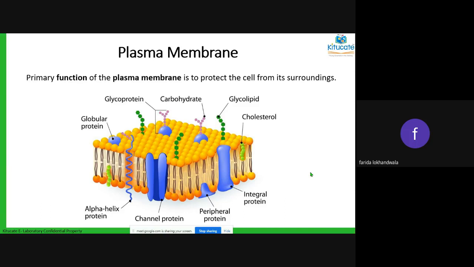This is exactly how the plasma membrane structure looks. It is very complicated at this level and you don't need to go into it, but if you come across this kind of structure, you will identify that this is the plasma membrane of a cell. Next.